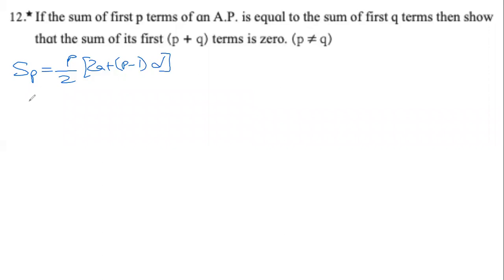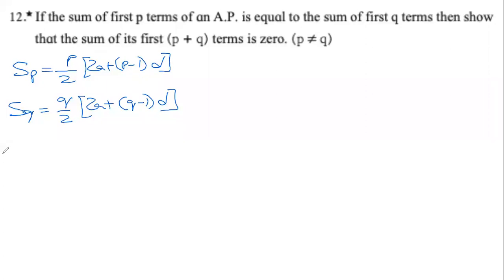Sum of first q terms can be written as q by 2, 2a plus q minus 1 into d. This is same as Sn. Instead of n, we just wrote p.